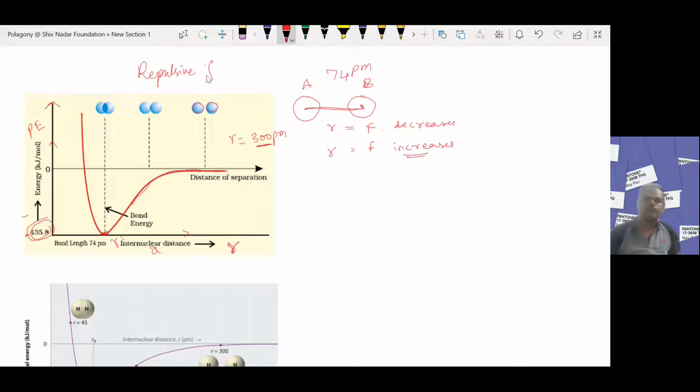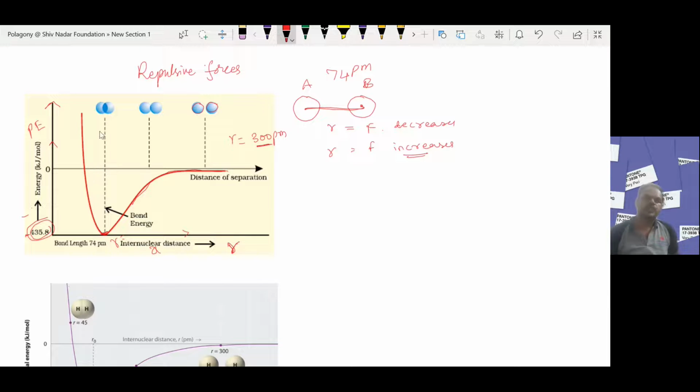The repulsive force increases when both hydrogen atoms are brought very close to each other. When the repulsive force dominates, the atoms repel again, so the bond will not be formed.